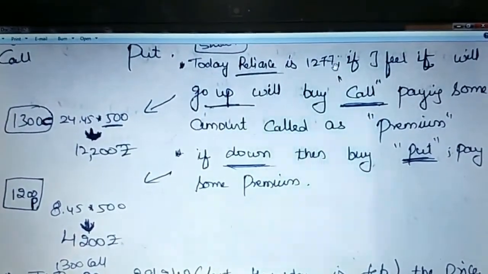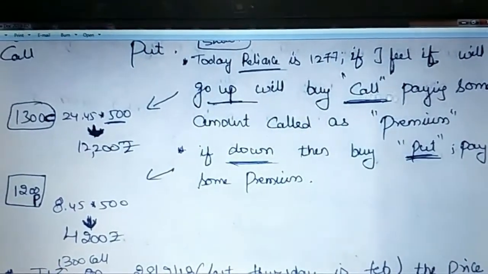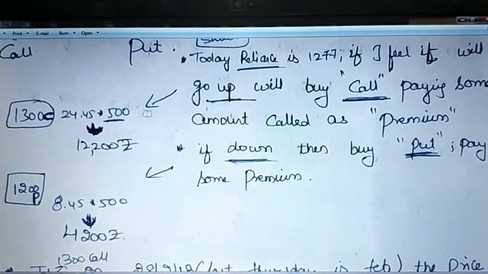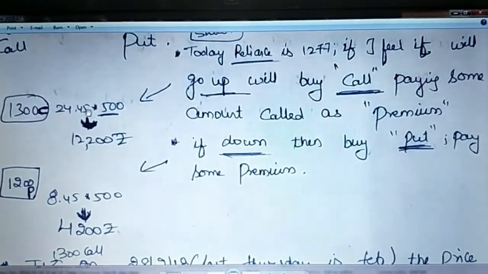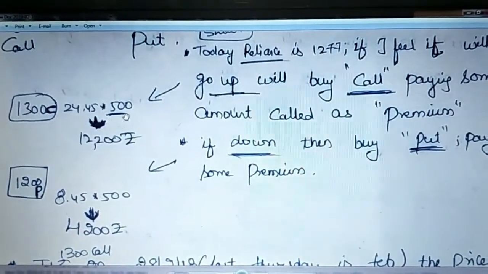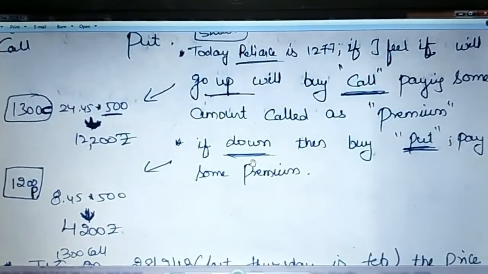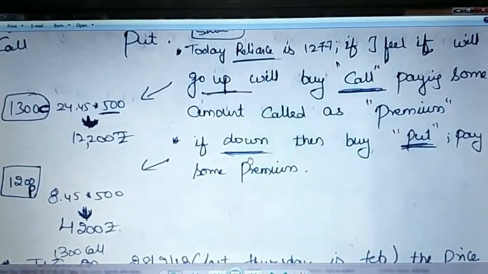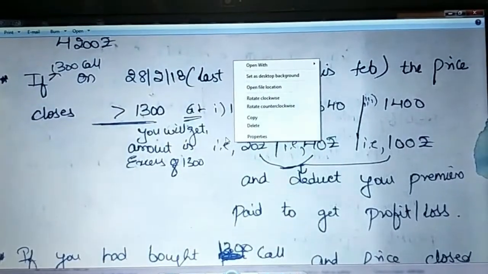Today your Reliance was at 1277. If I feel it will go up, I will buy a call by paying some premium. I have shown you that 24.45 is the amount of premium. It's like an advance amount which you pay for entering into the contract. So 24.45 into 500, 12,200 you need to pay if you want to go for a call. Or if you want to go for a put at 1200, you need to pay 8.45 into 500, that's 4,000.